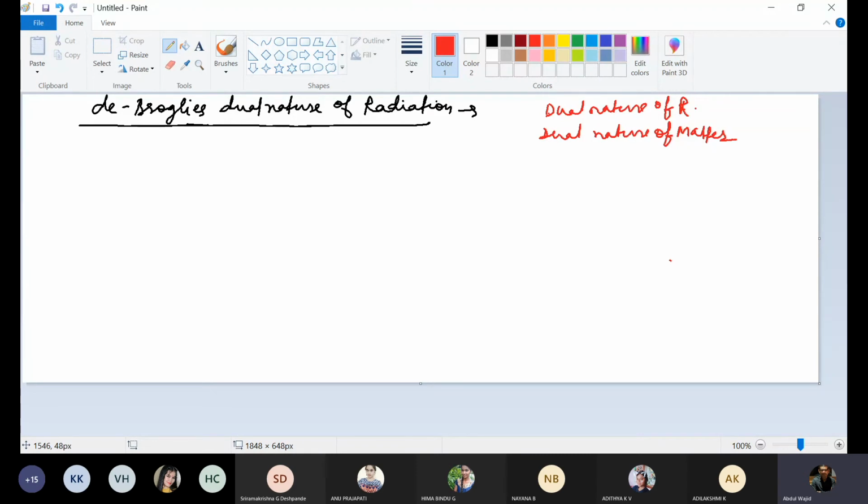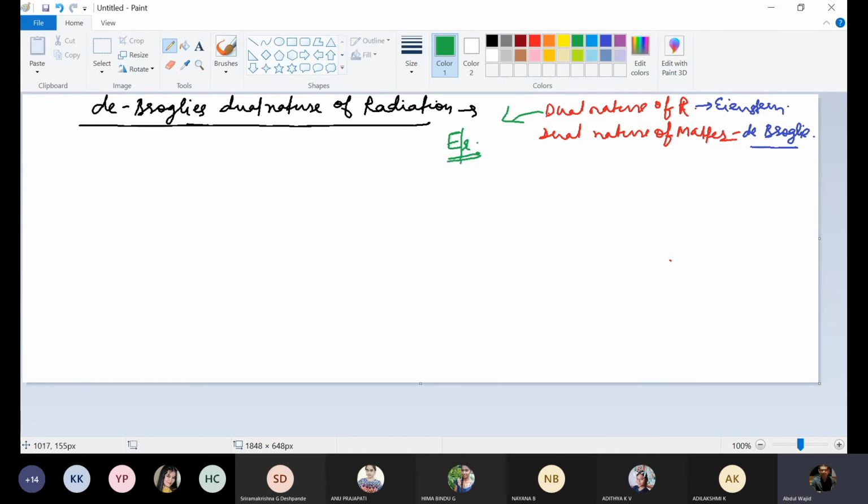So here I want to explain who gave dual nature of radiation and who gave dual nature of matter. Dual nature of matter was given by de Broglie, and dual nature of radiation was given by Einstein. It's a little difficult for us to remember. So what you can do to memorize this: engineer. Engineer means Einstein gave dual nature of radiation.